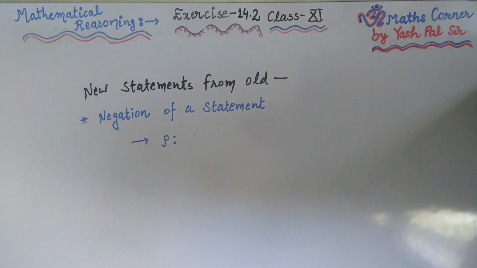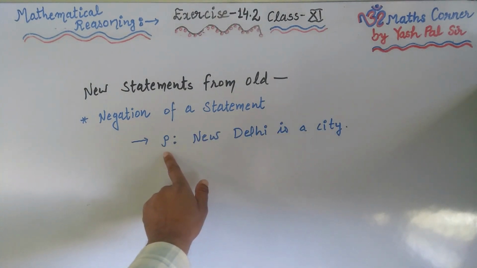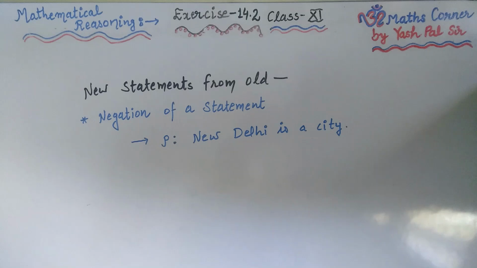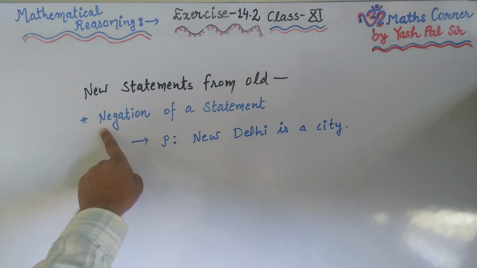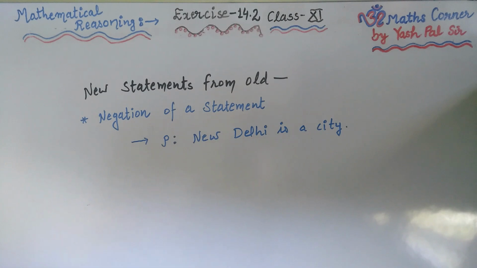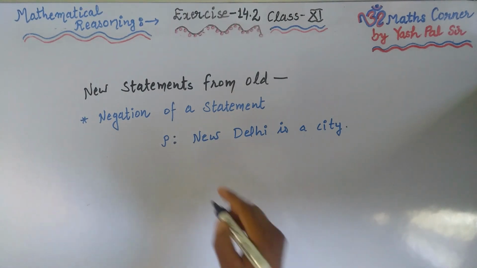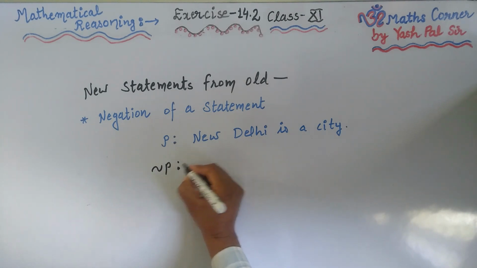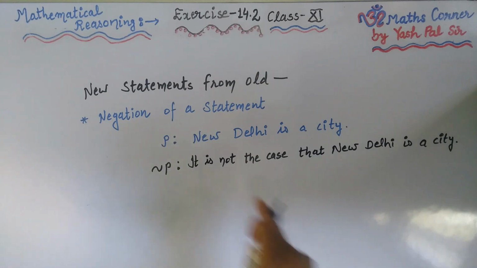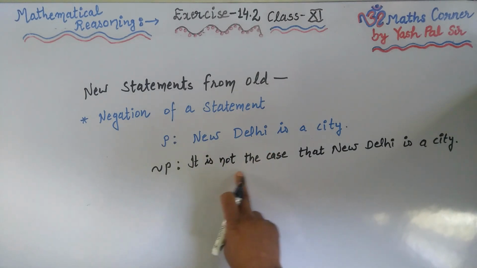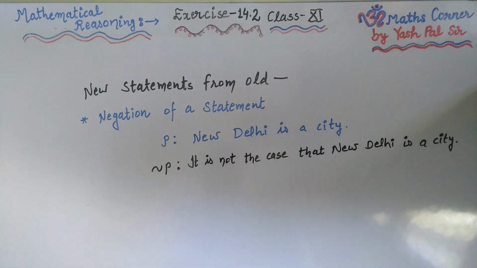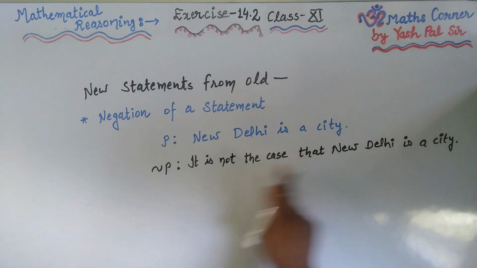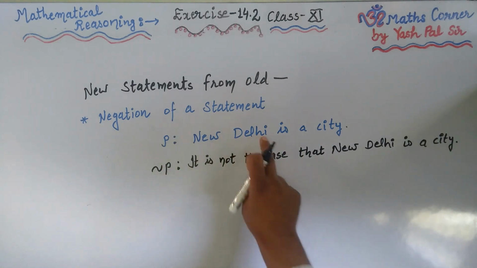New Delhi is a city. P is the name of this statement. Now we are going to find the negation of this statement. Here we use this symbol for the negation. We write the negation as: it is not the case that New Delhi is a city. Just the opposite, in denial form. This statement is called the negation of this statement.